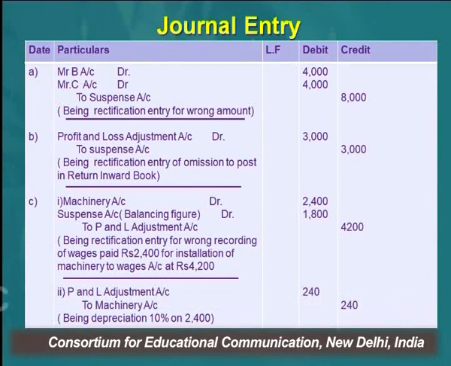So whatever we have done, we have to reverse there. So wages has to be credited. But instead of wages, we have replaced this wages account with the name profit and loss adjustment account. So the correct entry is machinery account debit to profit and loss adjustment account. This account is being replaced by the wages account.